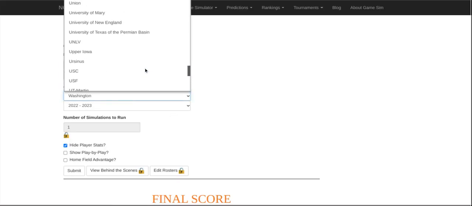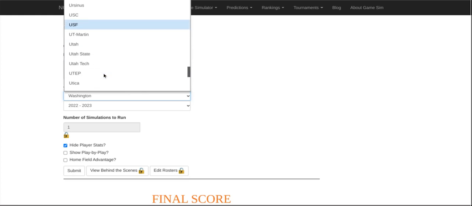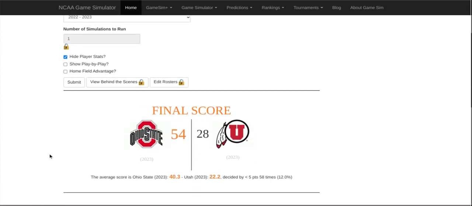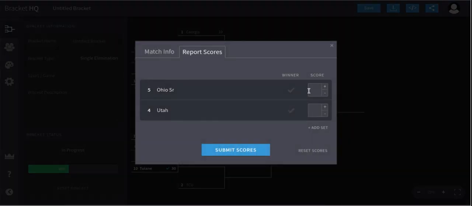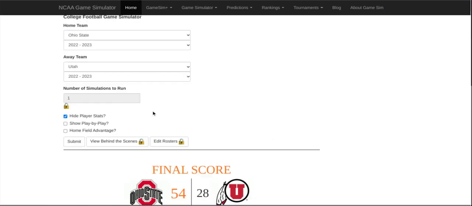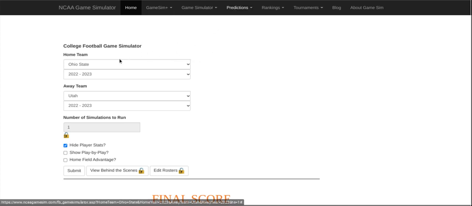I really would love to see Ohio State get eliminated in round 2, but I don't know if that's going to happen. Here we go. Let's click the button to submit the simulations. And Ohio State is going to smack Utah with a final score of 54-28. And there's clearly an Ohio State bias in this website, NCAA Game Simulator. You can do any sim you want, any of these. I'll put a link to this down in the description below.